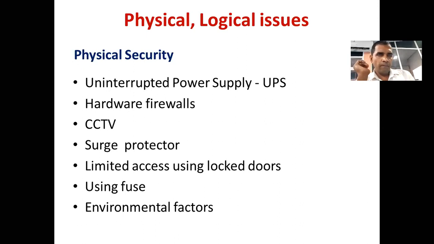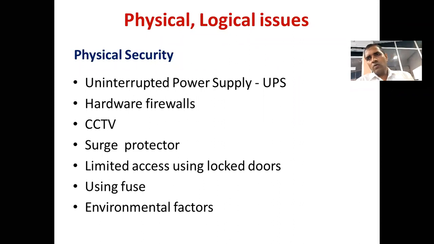Then the next one. So far we have taken two types of issue. What's the first issue? Issue related to legal, right? Legal issues. So we discussed 4 legal issues. Then we took the next issue, the ethical issue. Fortunately, we have only one issue because we are sticking with the book. There may be more than one ethical issue, but since your book has only one ethical issue, I also want to stick with the book. So that is plagiarism, right?